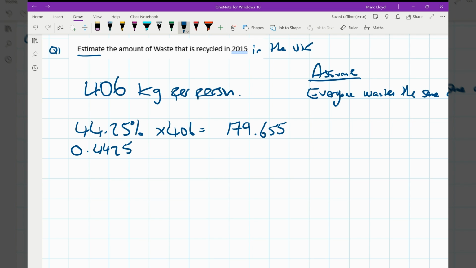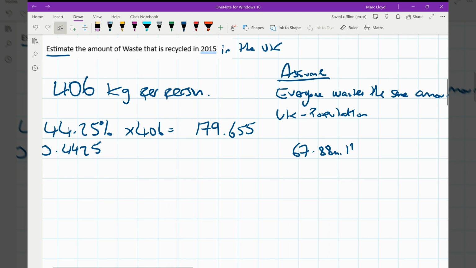So next bit, and another assumption, we're going to assume the UK population. Now, the UK population, having done a quick Google search, is 67.88 million. So what we're really going to be keen to use is probably a value between 50 mil and 70 mil. Sometimes the mark scheme will allow you to use a higher number. It's potluck, but try to remember some of these key statistics. So I'm going to assume that the UK population is 60 million. That's roughly where I was going before I searched it.